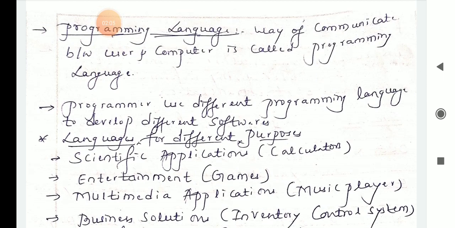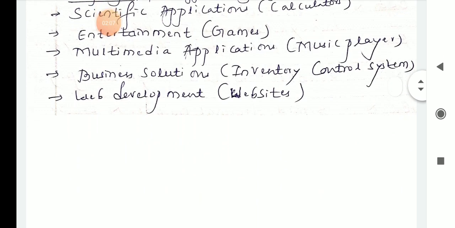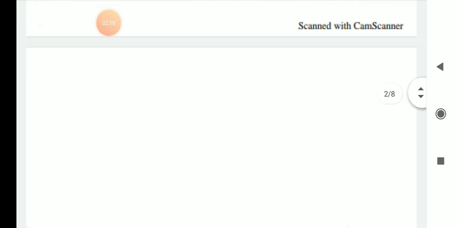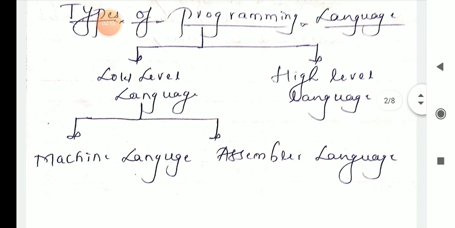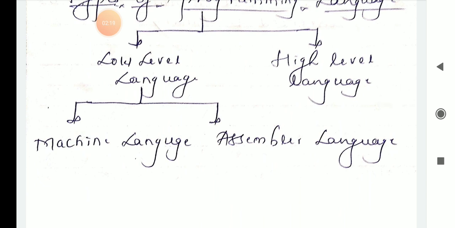Programming language is with respect to user and computer. Next we will discuss the types of programming language. This programming language is mainly classified into two types. The first one is the low level language, the second one is the high level language. The low level language is again classified into two types: the first is machine language, the second is assembler language. Mainly we will focus on the features of these languages.